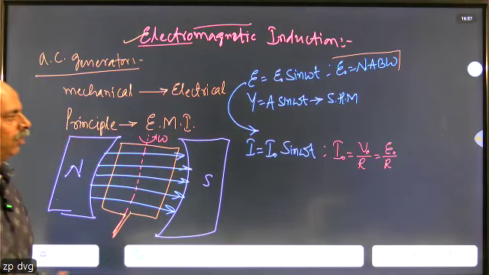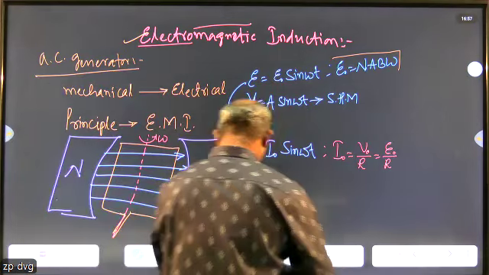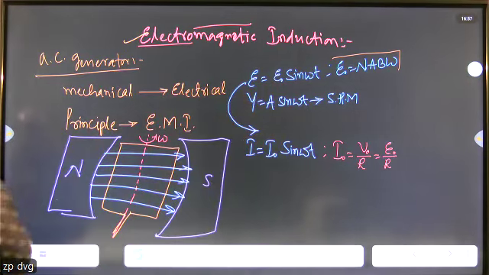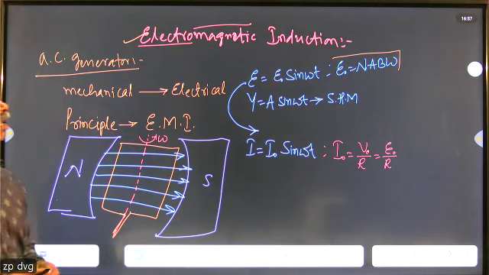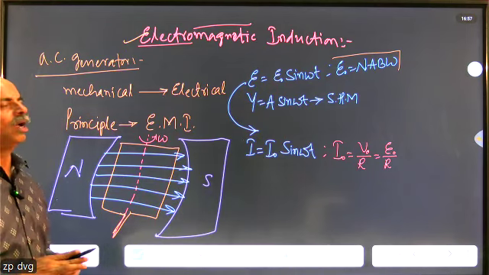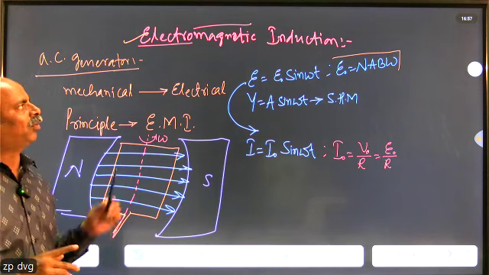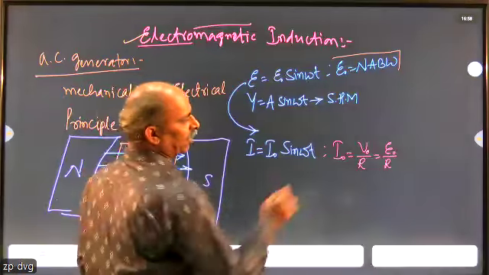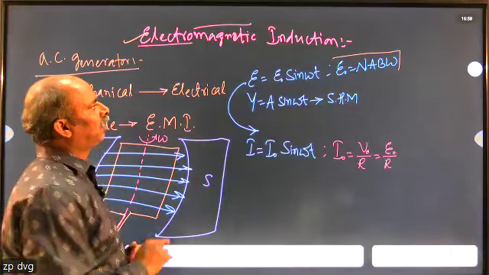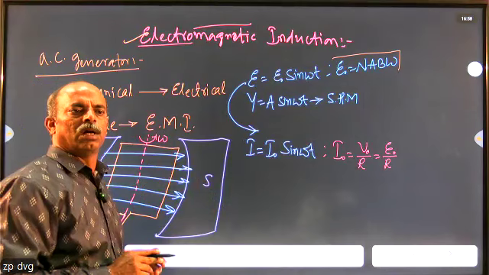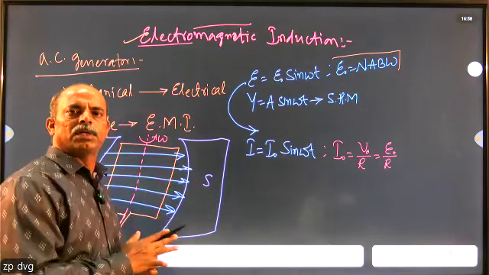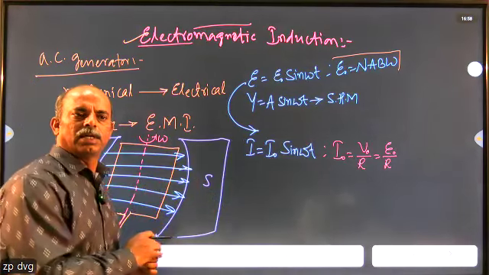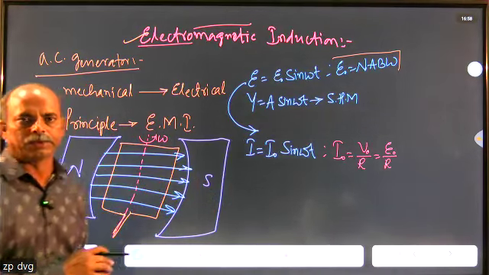So with this, I want to conclude today's class on electromagnetic induction. In the next session, we're going to solve the numericals on this chapter. So be ready with the equations that I have explained in today's class. We will directly come to the problems and discuss the solutions. Thank you.